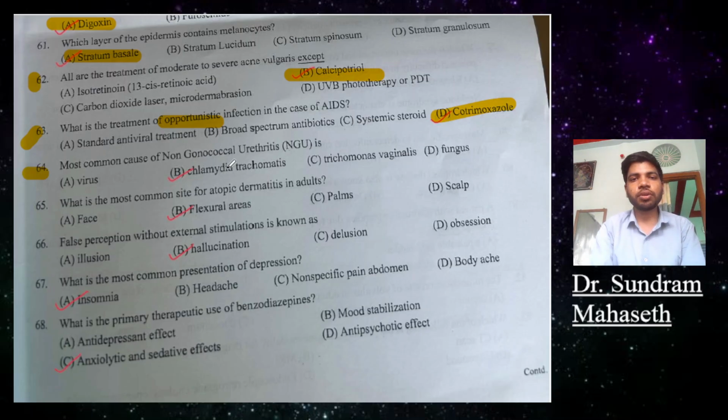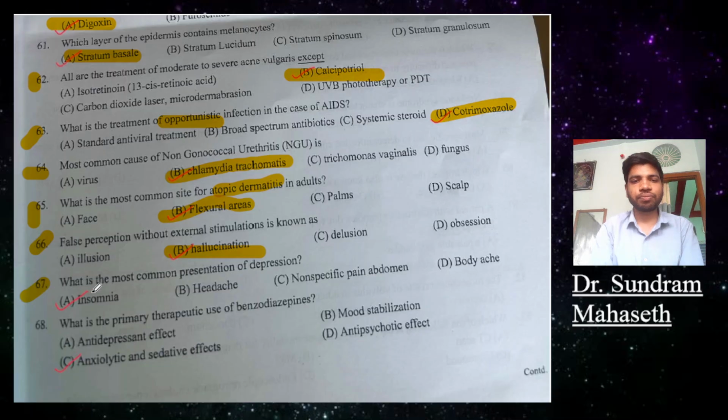Question 64. The most common cause of non-gonococcal urethritis (NGU) is: A, virus; B, Chlamydia trachomatis; C, Trichomonas vaginalis; D, fungus. So the answer will be Chlamydia trachomatis. Question 65. What is the most common site for atopic dermatitis in adults? A, face; B, flexure area; C, palm; D, scalp. So the answer is B, flexure area. Question 66. False perception without external stimulation is known as hallucination. Not illusion, delusion or obsession, it is hallucination.